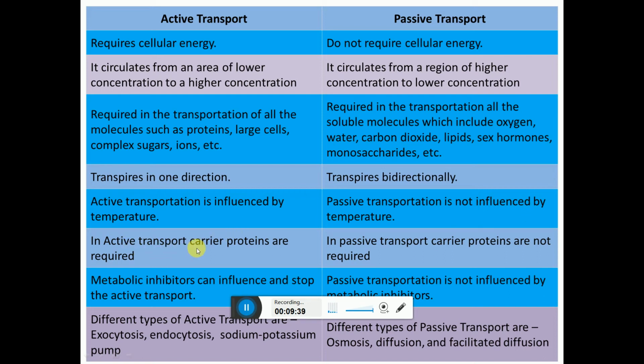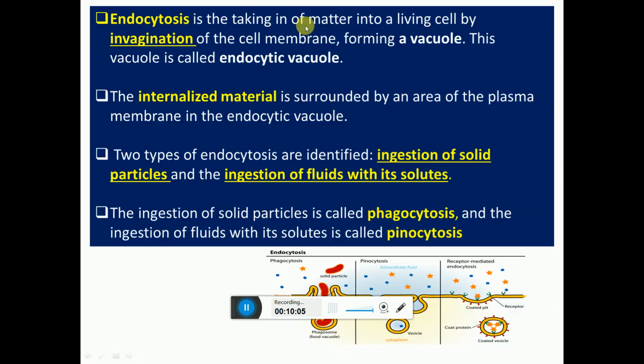In active transport, carrier proteins are required. In passive transport, carrier proteins are not required. Metabolic inhibitors can influence and stop active transport. Passive transport is not influenced by metabolic inhibitors. Different types of active transport are exocytosis, endocytosis, and the sodium potassium pump. And the types of passive transport are osmosis, diffusion and facilitated diffusion. So these are the distinguishing features of active and passive transportation.